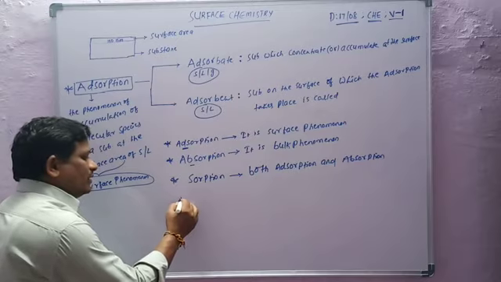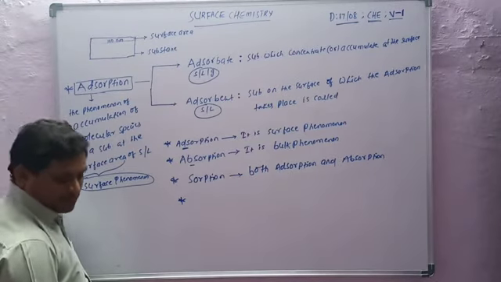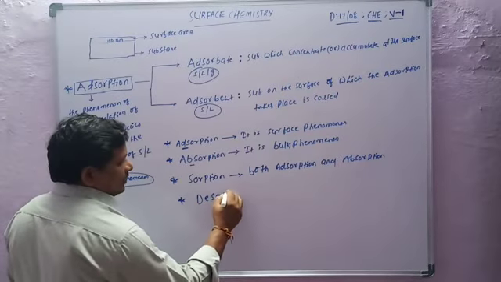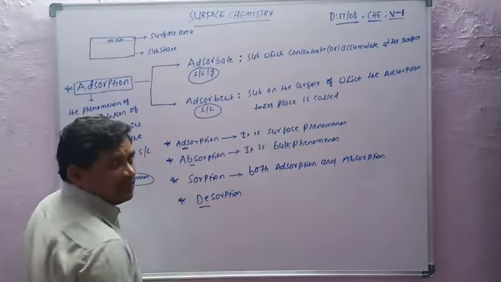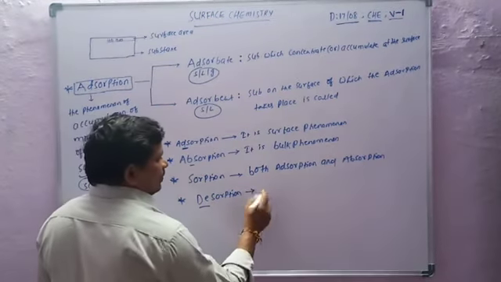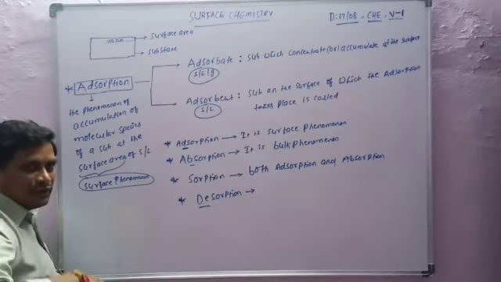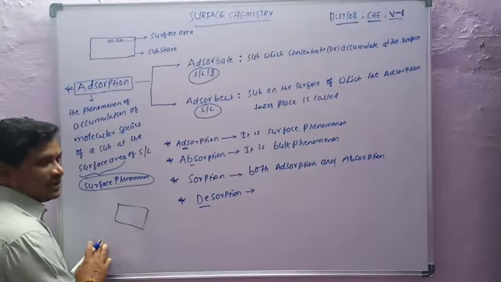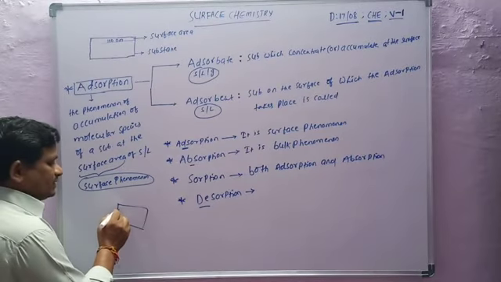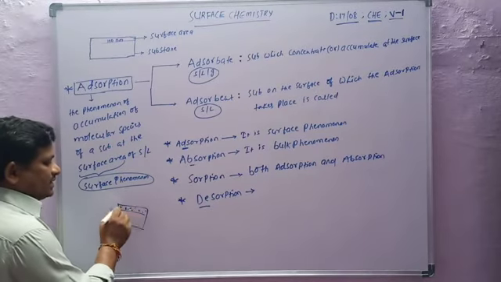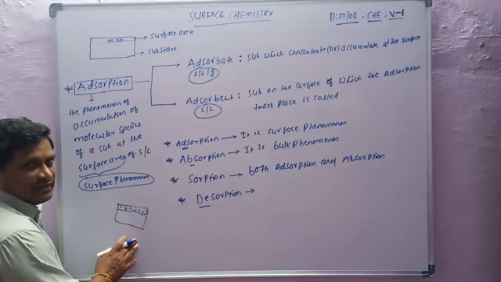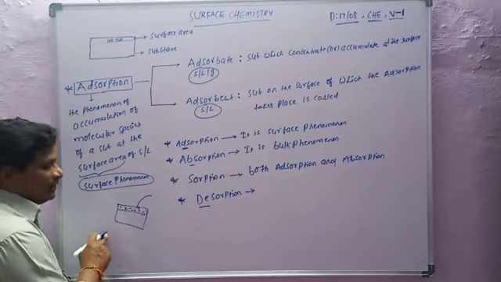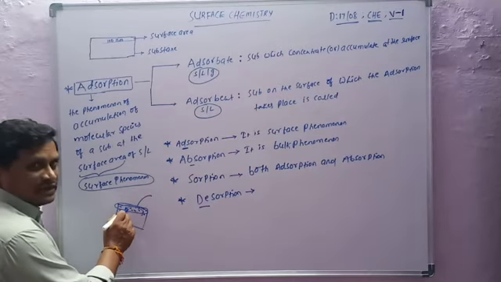Next one is desorption. What is desorption? Here D means removal. Desorption is the removal of an adsorbed substance from the surface. For example, another substance is adsorbed by a substance; this is the adsorbent, this is the adsorbate.